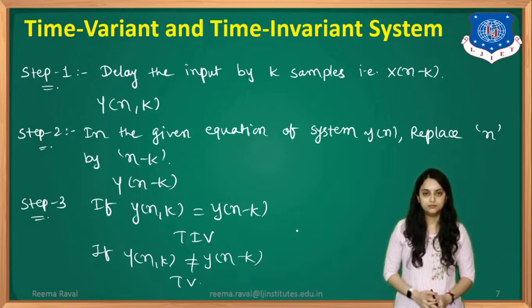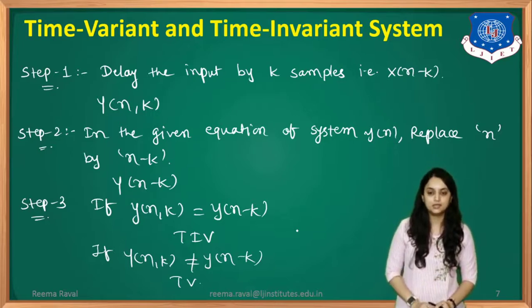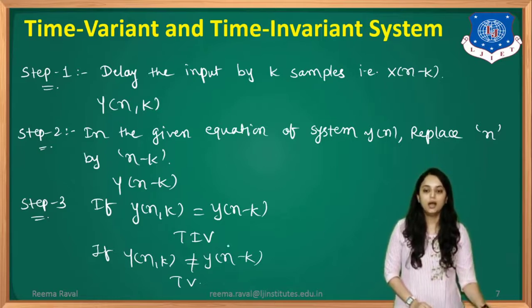Now step number 3. After obtaining these two values, we will compare them. That means y of n comma k and y of n minus k. If these two are equal, we can say that this is a time invariant system. That means they do not change with time. Okay, so the output will remain the same. And if they are not equal, we can say that the system is a time variant system. Okay, we will perform these steps while doing the examples to check whether the given system function is time variant or time invariant.